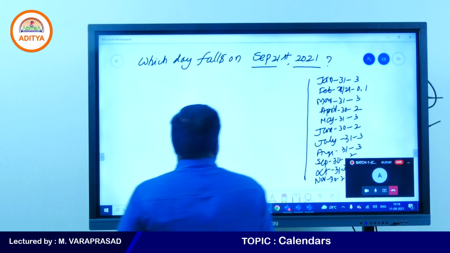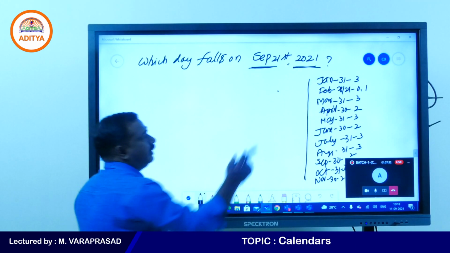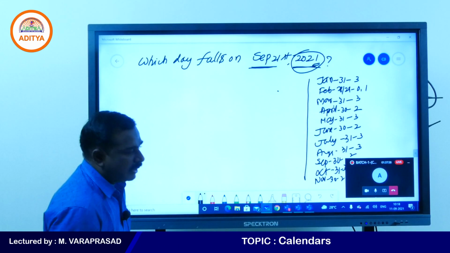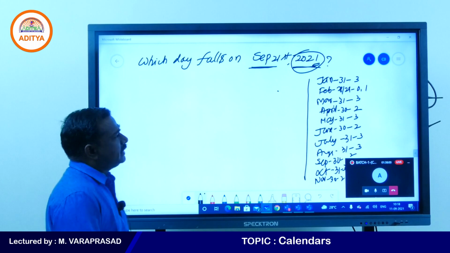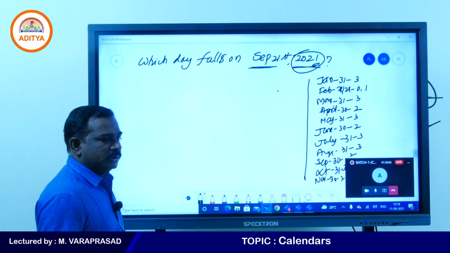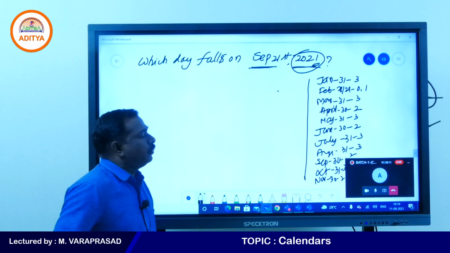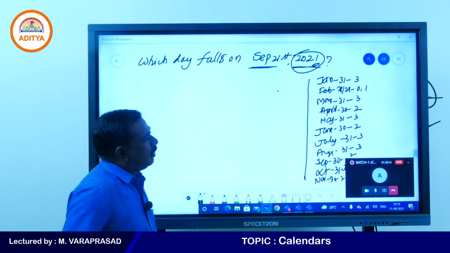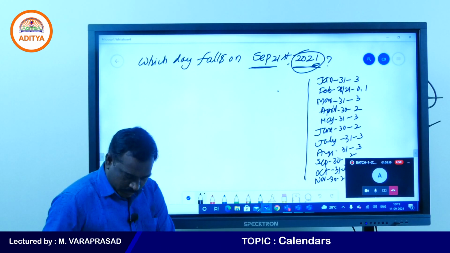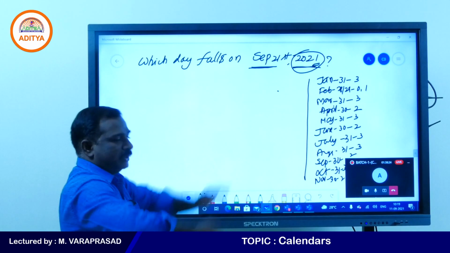Now see, which day falls on September 21st, 2021? First you need to verify what year is given here. It's not a leap year because it is an odd number. Ladies and gentlemen, carefully, this is the original process. Many of you will tell some logics, some codes, but better first you learn how to do the process. Later, once you get the process very accurately, we can go for year codes, month codes like that. First you learn the process properly.